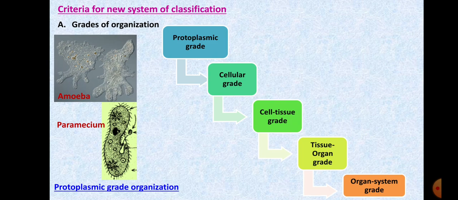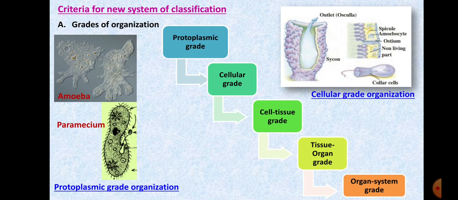Proceeding to the cellular grade organization, higher than protoplasmic. Here, the tissues are not formed. Okay, so their body organization is cellular grade organization. There are multiple cells, but tissues are not formed yet. So they are grouped under cellular grade organization, your phylum Porifera. And one of the organisms from Porifera is Sycon. This we will be studying further.